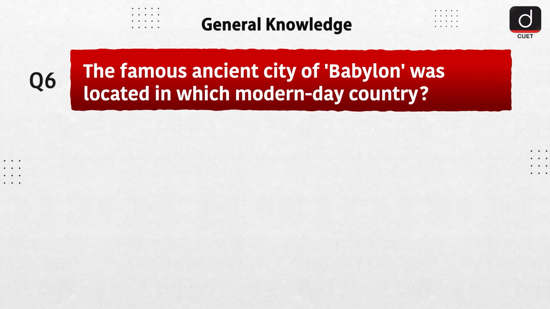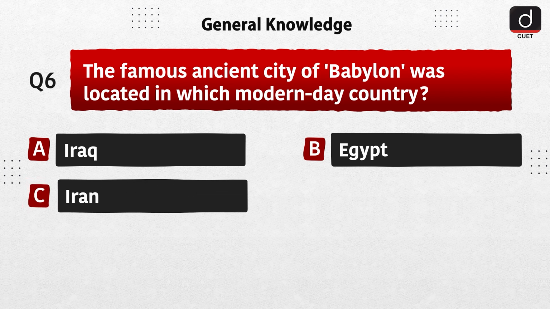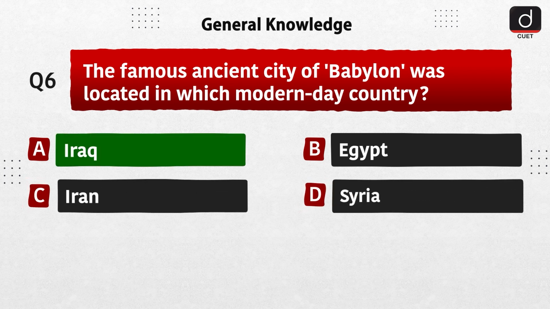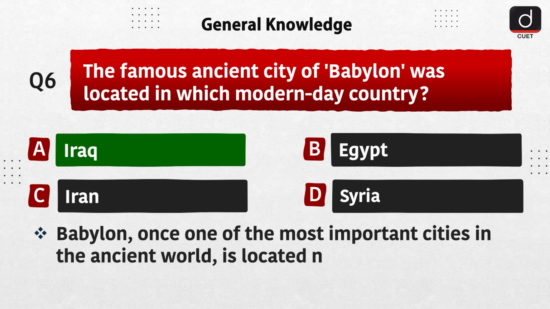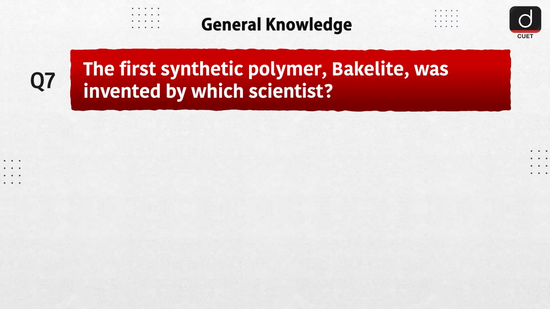Next question is, the famous ancient city of Babylon was located in which modern-day country? Option A, Iraq. Option B, Egypt. Option C, Iran. Option D, Syria. The correct answer is option A, Iraq. Babylon, once one of the most important cities in the ancient world, is located near the modern city of Hilla in Iraq.